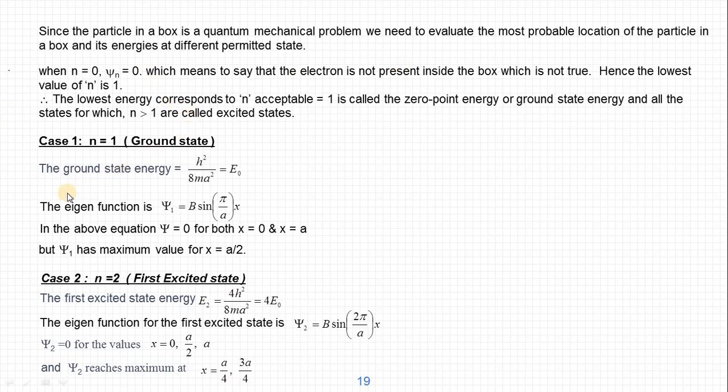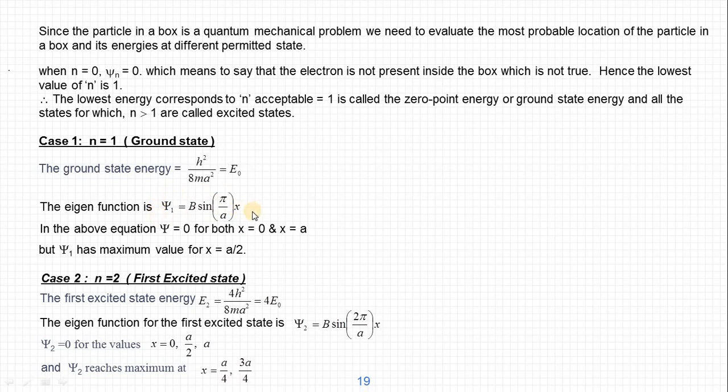So let us see one by one. The case 1, for n equal to 1, is nothing but the ground state. So the ground state energy is, when n equals 1, n square h square by 8m a square becomes just h square by 8m a square, and this is the ground state energy E naught, the minimum possible energy, not more than this. Next, the eigenfunction will become psi 1 equal to b sin pi by a x. This is the eigenfunction or the wave function which describes the particle when it is in the ground state, that is when n equals 1.